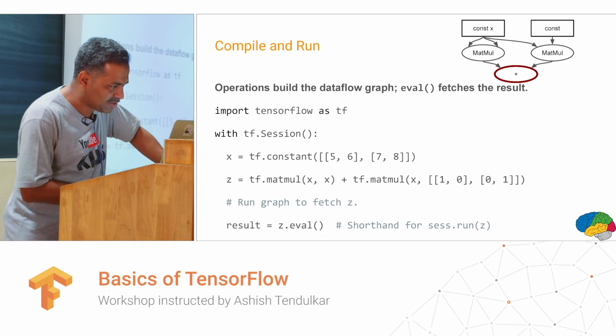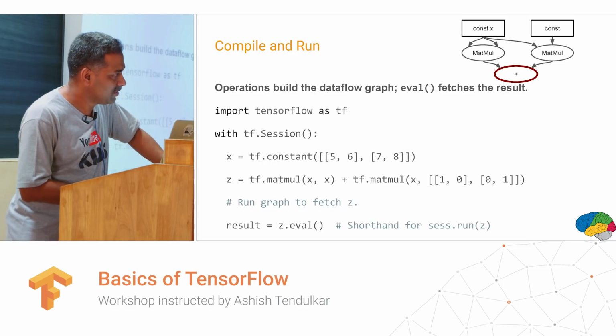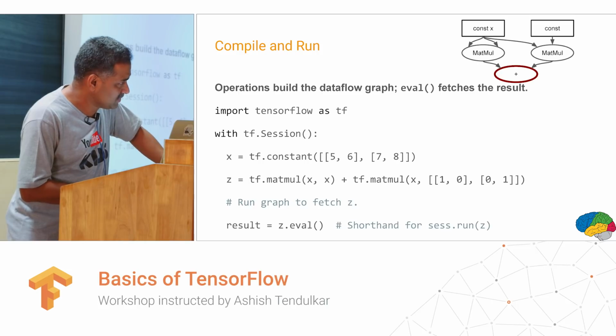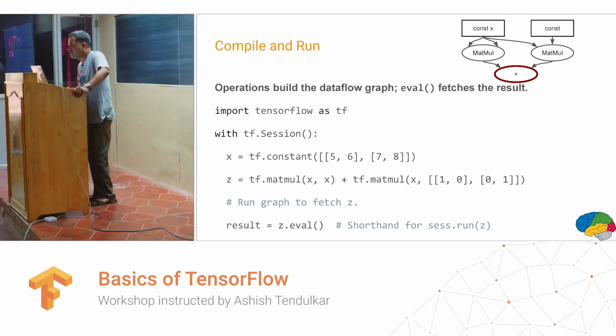There is a constant X, and there is another constant, this constant matrix. These are my input tensors. This constant is multiplied with itself through the matmul operation, and there is another matrix multiplication between this constant matrix and the diagonal matrix. The result of this matrix multiplication is added to the result of the other matrix multiplication.